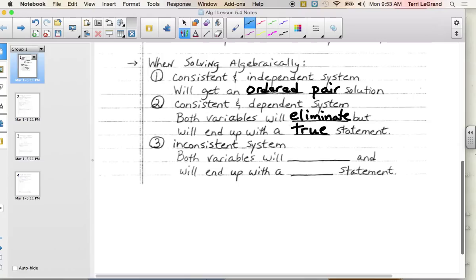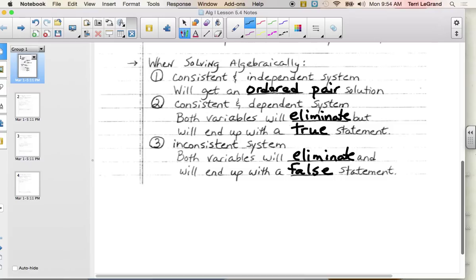But I don't think that's what happened in the one that you did in the homework, did it? Because then that would have been consistent and dependent, remember, means one line on top of the other. What you ended up with should have been, when you solved that one in the graphing assignment number 91, you got parallel lines. So then we would say, if I'm solving that one algebraically, again, the variables are both going to eliminate, but this time you should have ended up with a false statement. Something that didn't even make sense. Like 3 equals 6. 0 equals -4. Something that was not true.